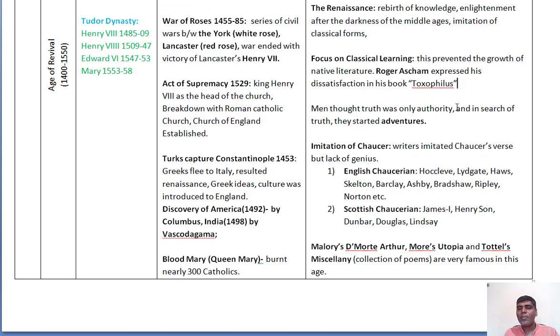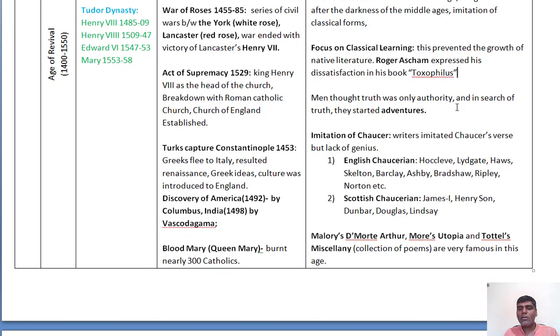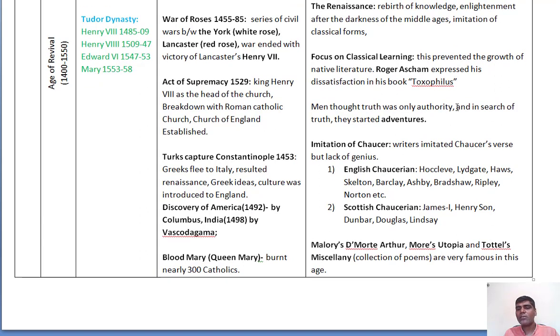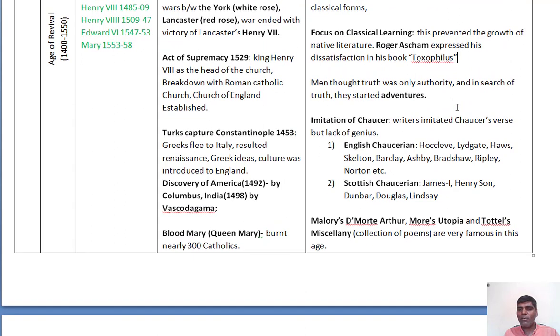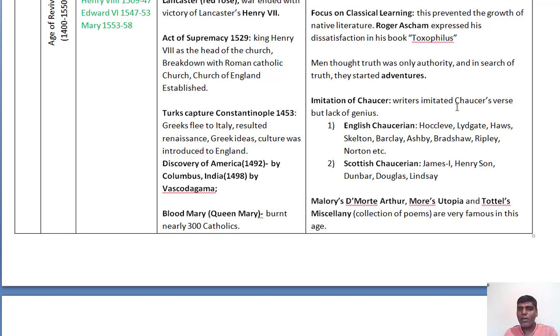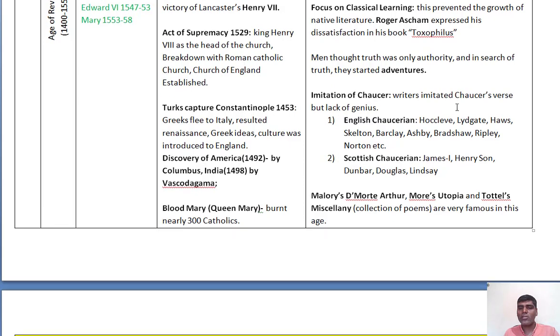He says that English is a language, no one can do it very badly, but Greek is a language none can do better, yet we are all running after the Greek language. That's why he expressed his dissatisfaction over it. I have given special notes on Roger Ascham's Toxophilus in my blog. You can go through my blog also.